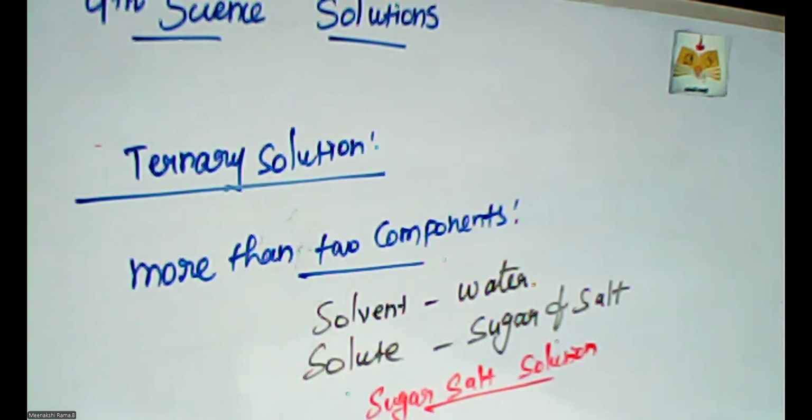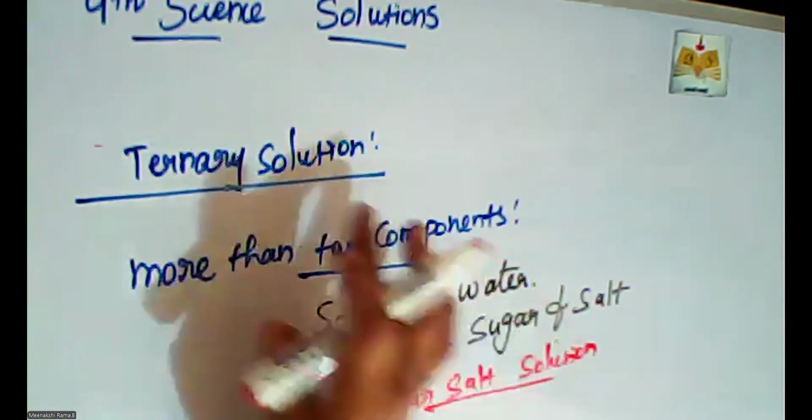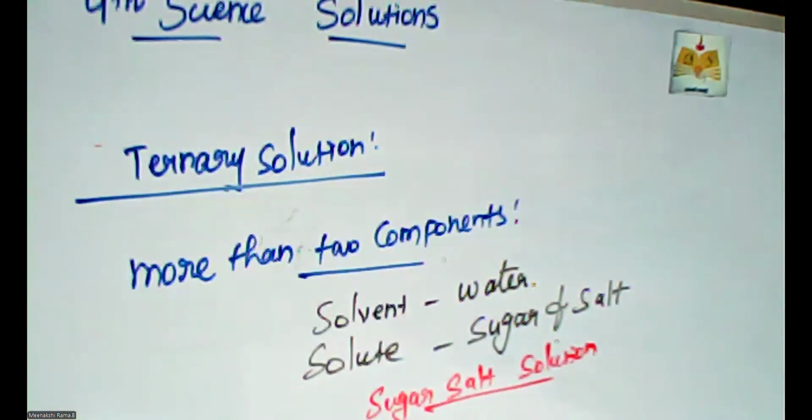After dissolving, when we take it, we will immediately get the energy. In loose motion condition or high temperature, we want to take the sugar salt solution, and it will give the energy also. So this sugar salt solution is the example of ternary solution.